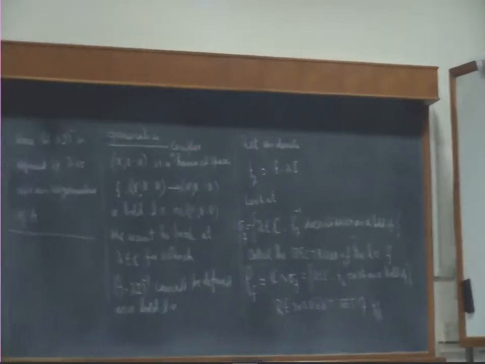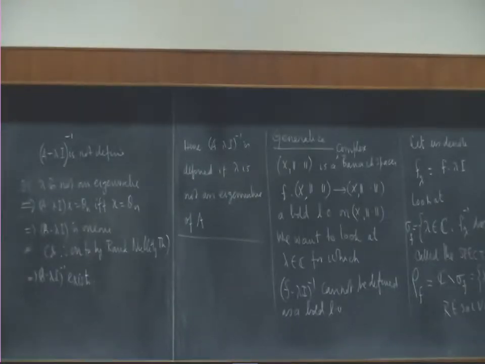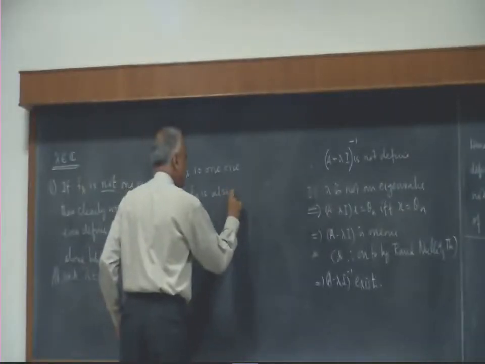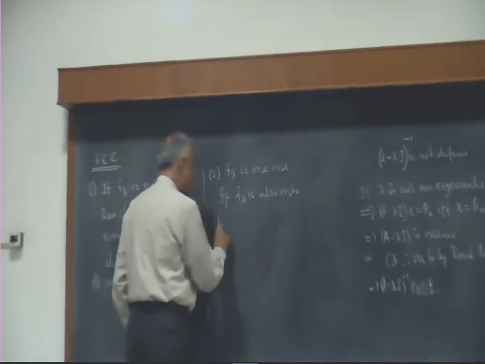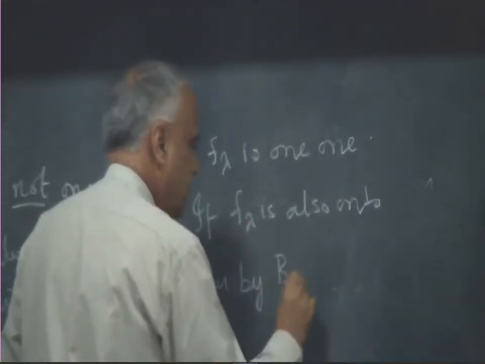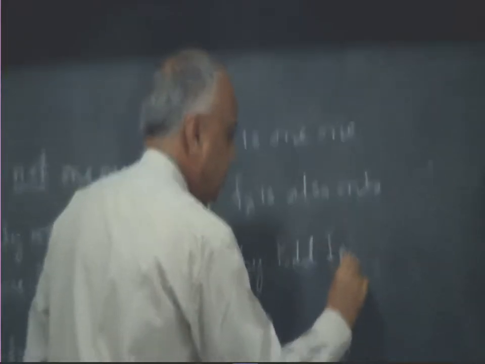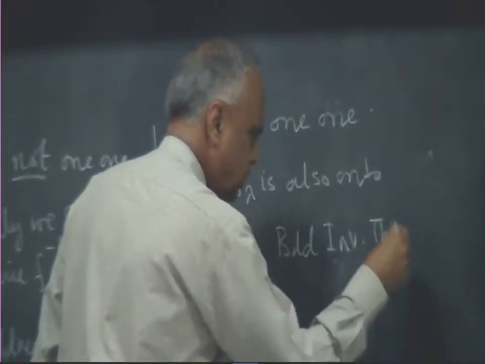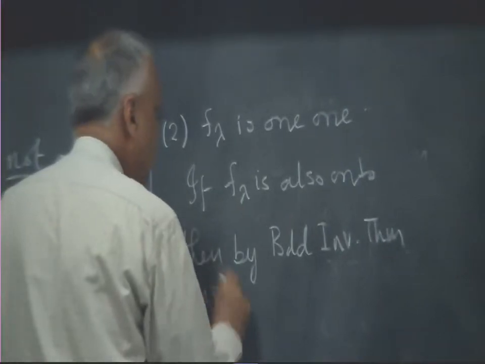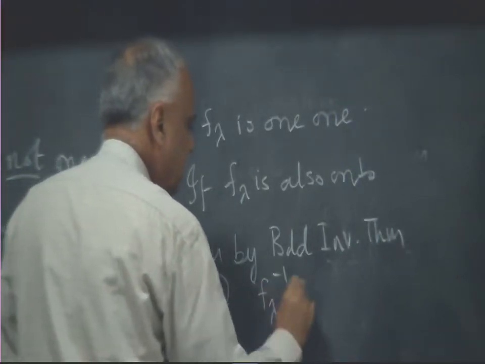So, if F lambda is also onto, then by the bounded inverse theorem, which is a consequence of the open mapping theorem, F lambda inverse is bounded.